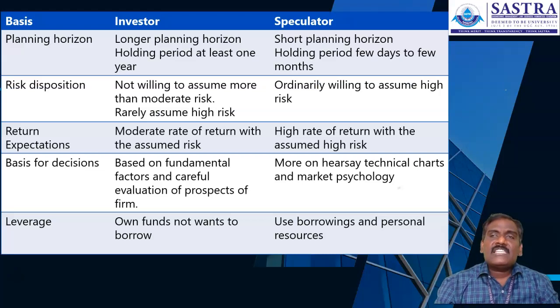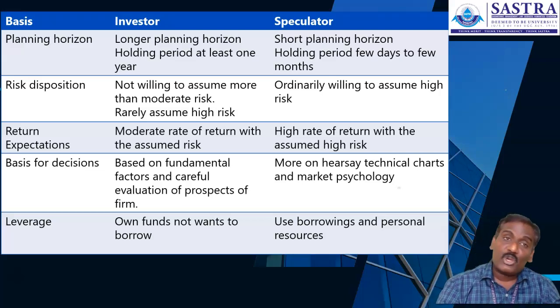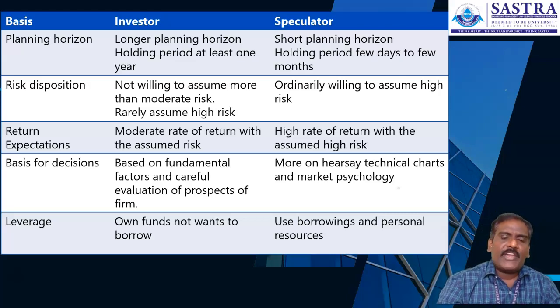The next one. In this particular definition, I have used two words, investment and speculation. The investor invests in the market for a long horizon, while other people go to the market for a short horizon to make an abnormal rate of return, exploiting market opportunities, without doing any fundamental analysis. Those people we call speculators. So here you need to know the difference between investors and speculators.